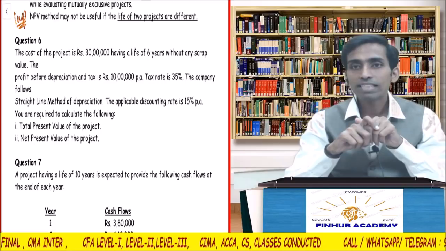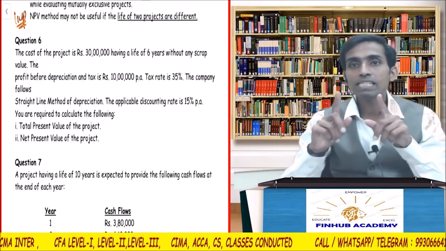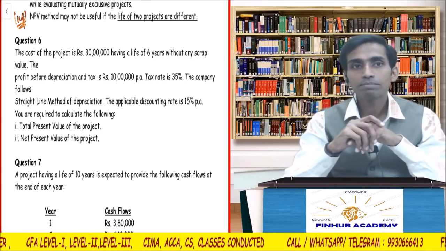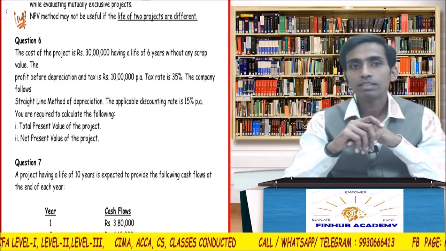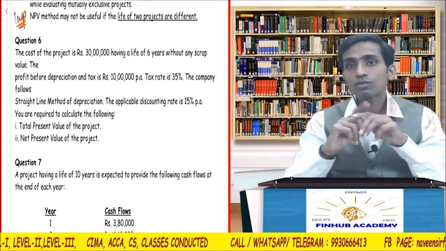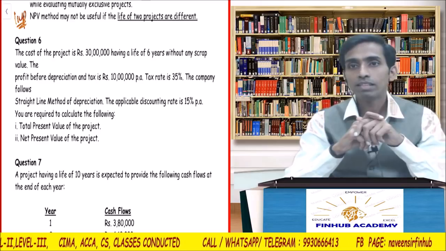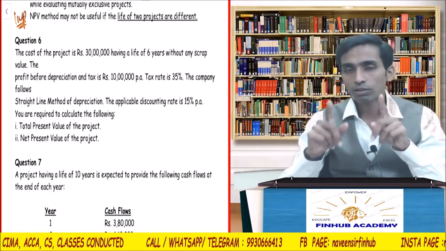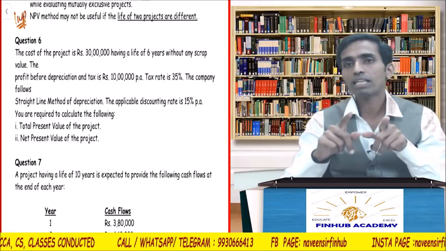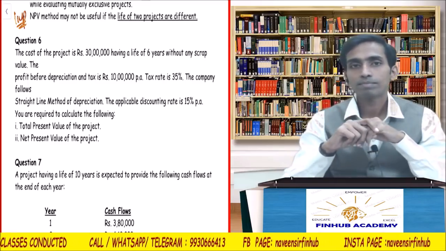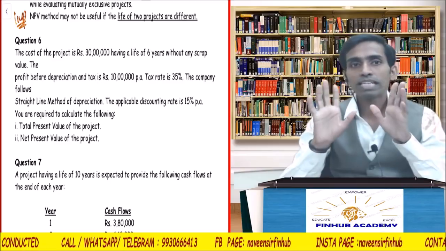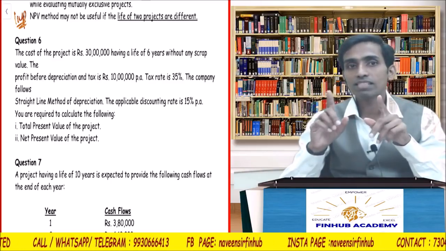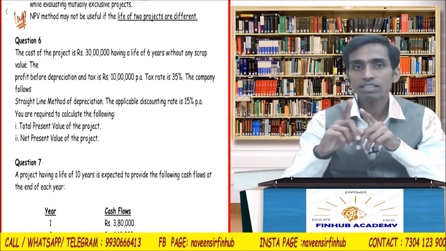Now tell me one thing. PBDT is per annum, means PBDT is the same. Depreciation is straight line, means depreciation is the same. To calculate the annual cash flow, which method will we use? Vertical method or table? Vertical method. Someone said table. It's the vertical method. Okay, why?